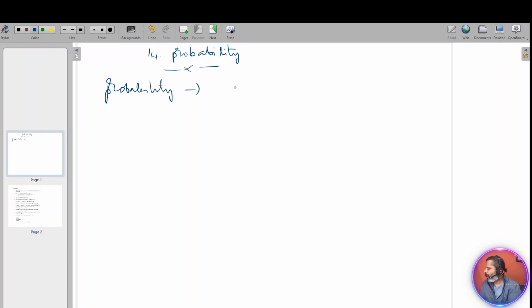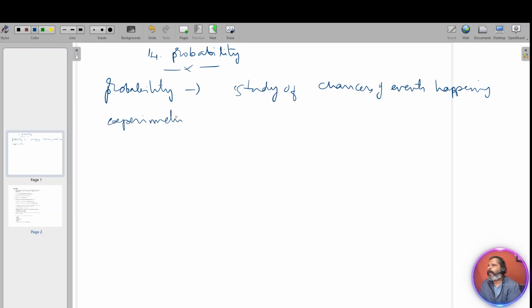Probability means the study of chances of events happening. Experiment means it's nothing but an operation having some outcomes. We will see some examples for this later.